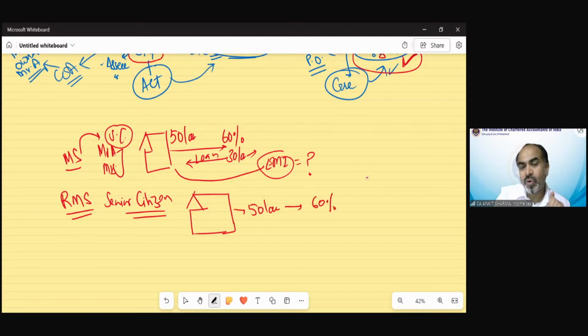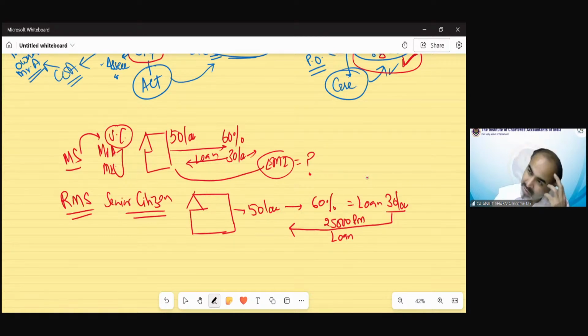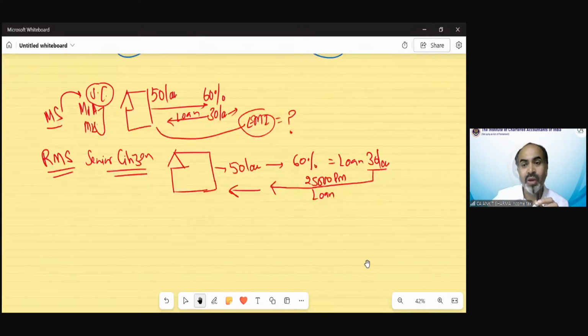So what they do, again, they have a property value of 50 lakh. Banks say we will pay you a loan of 60% of value. That would be 30 lakh rupees. But now the banks say we will not pay you this amount as a lump sum. We will pay you this amount in monthly installments. Suppose 25,000 per month we will pay you as a loan. So technically you will get 3 lakh rupees in a year as a loan. So 25,000 per month you will get as a loan for your daily needs or for your survival.